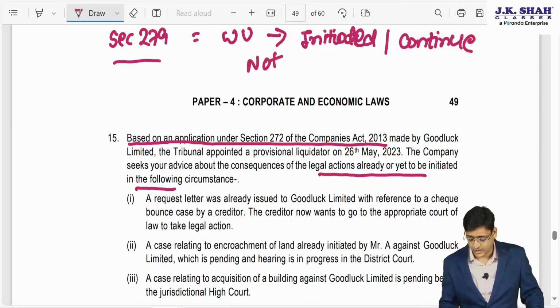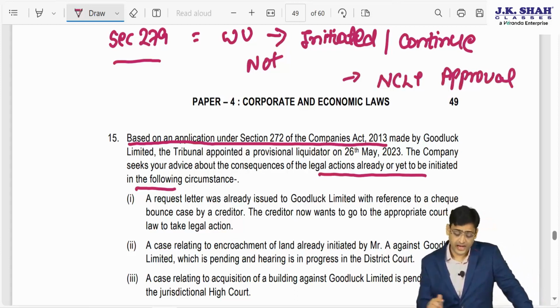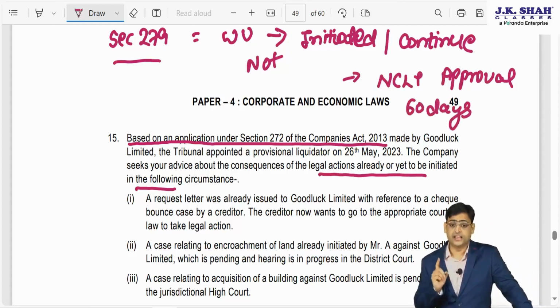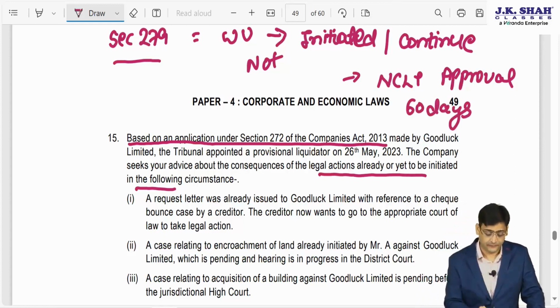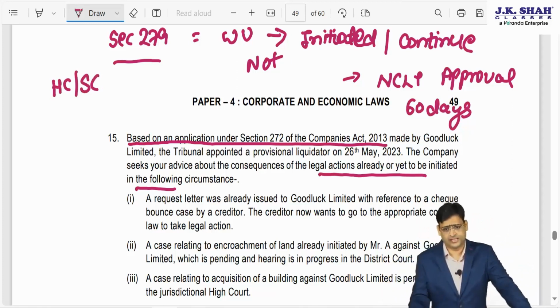And if you want to do this, whose approval do we have to take? We have to take NCLT's approval, and NCLT has to reply within how many days? 60 days. But this is not applicable for cases pending before the High Court and Supreme Court. So I have just briefed those sections.